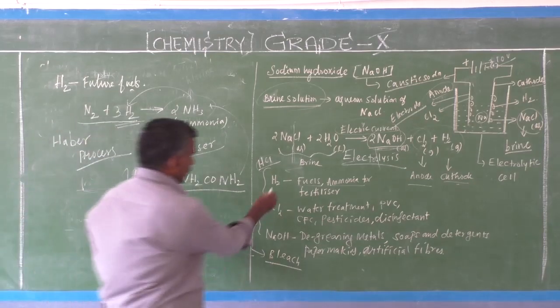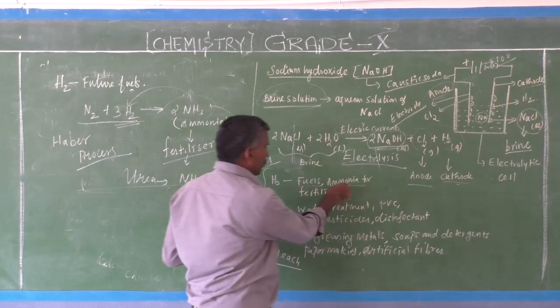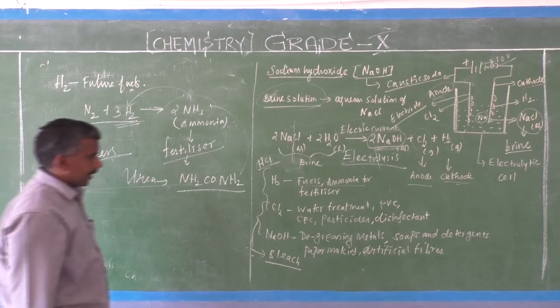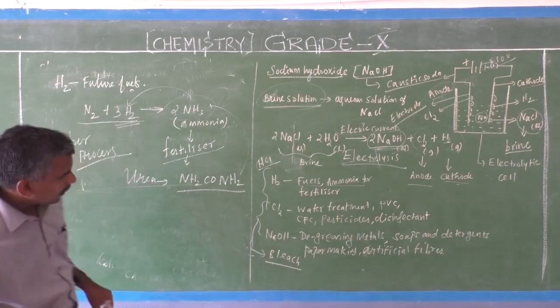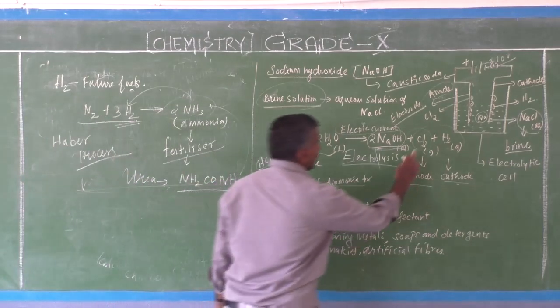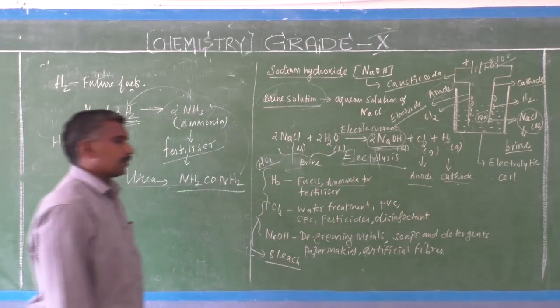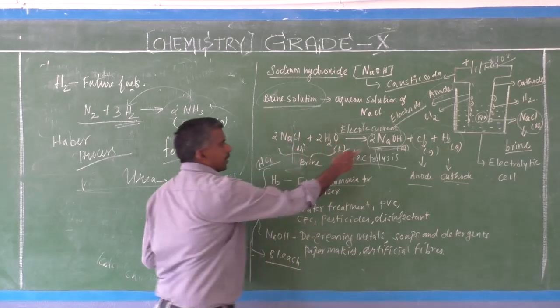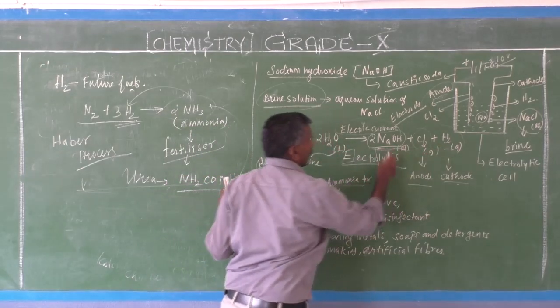So this is hydrogen used for preparation of ammonia for fertilizer. The next chemical is chlorine, which is prepared by the electrolysis of sodium chloride.